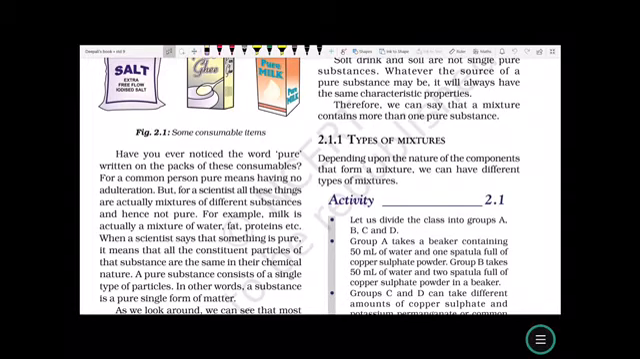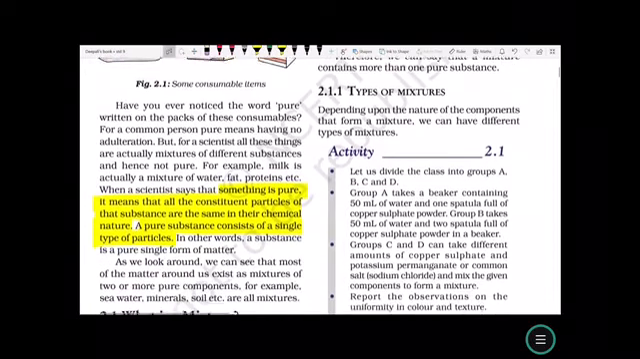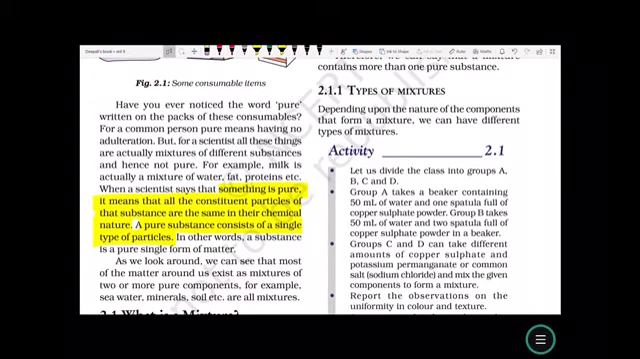When a scientist says that something is pure, it means that all the constituent particles of that substance are the same in their chemical nature. So, according to the scientific definition, a substance which has the same type of constituent particles with the same chemical nature is pure. A pure substance consists of a single type of particles. In other words, a substance is a single form of matter.